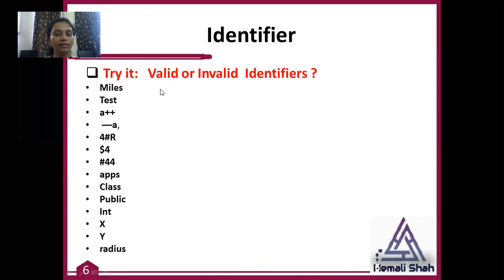Identifiers, whether it is valid or invalid. Let us try these, and the others you should try yourself, whether it is valid or invalid. First, miles. Valid because all are alphabetical characters. This is valid. This is not valid. Why? These two are the operators. So it is not a valid identifier name.